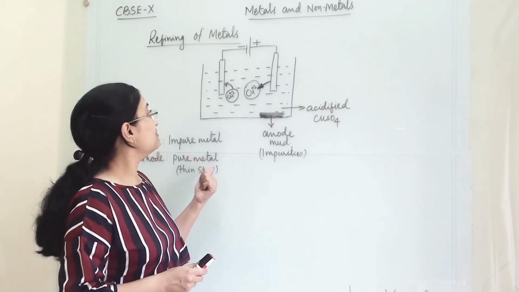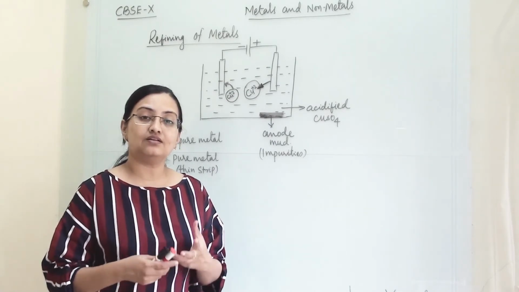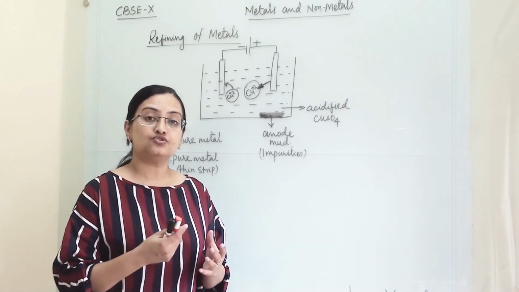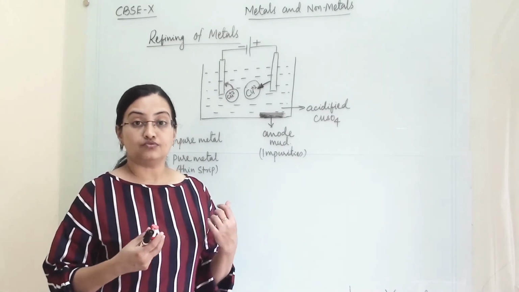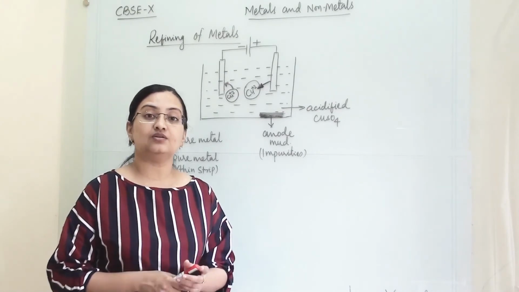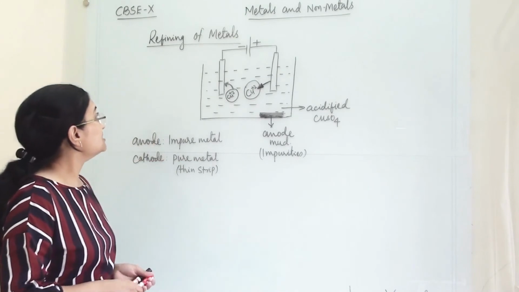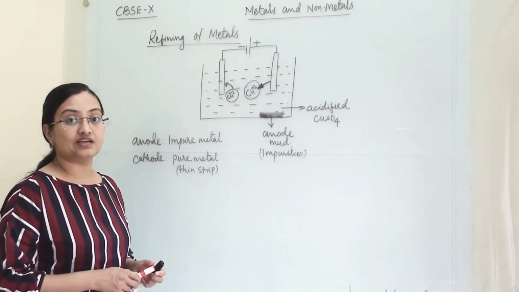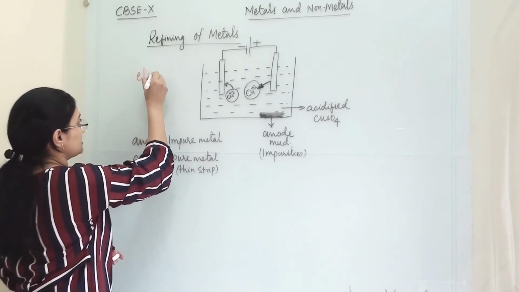Now today we are talking about refining of metal. What is the refining of metal? Refining of metal is to get the metal in its purest form. So with this process we will get up to 99.9% pure metal. This refining of metal is again via a process of electrolysis.